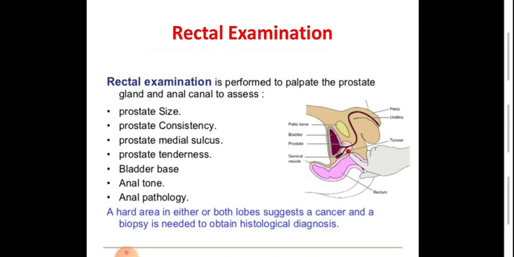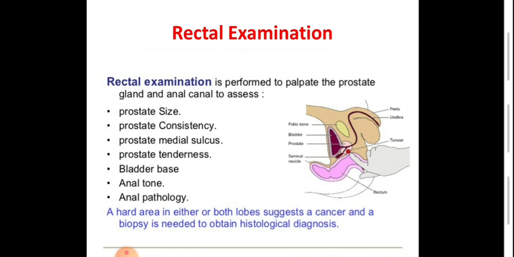It is usually firm, but if it is hard, it may indicate malignancy. The surface of the prostate is usually smooth and freely mobile over the rectal mucosa. If it is irregular, lobulated, or adherent to the rectal wall, it may indicate a malignancy.